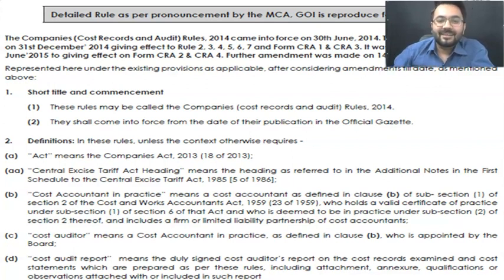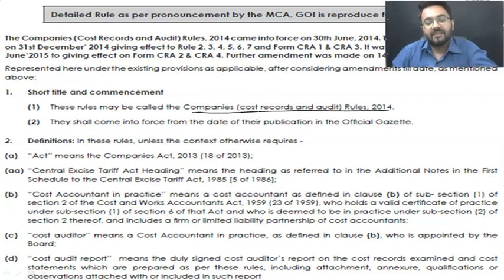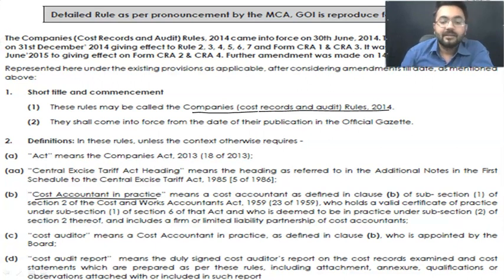So these rules are particularly known as the Companies (Cost Records and Audit) Rules, 2014. When it comes to any theory subject, do not first of all get a feeling like, I'm scared, I won't be able to do that, the book is like 500 pages. Whenever it comes to any theory subject, there are a lot of things written, but what is material or relevant, what is meant to be learned or understood, is very little. If I talk about this part only, you just need to memorize this definition, cost accountants in practice.